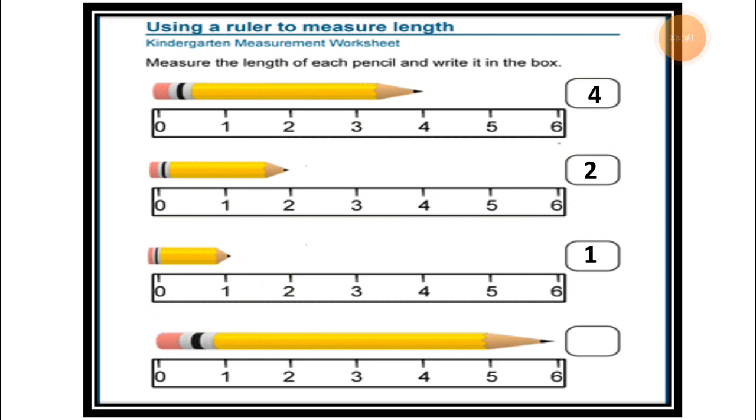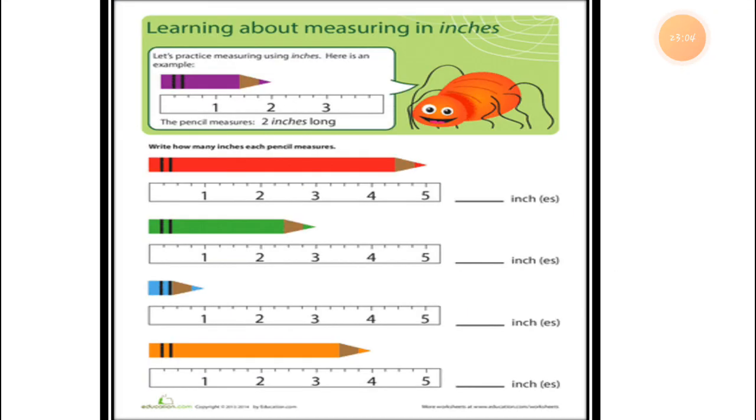Now the next pencil, which is the longest pencil of the others, is 0 to 6. So this pencil is 6 centimeter long. I hope you understood this.